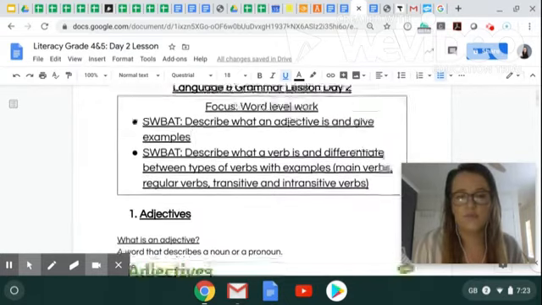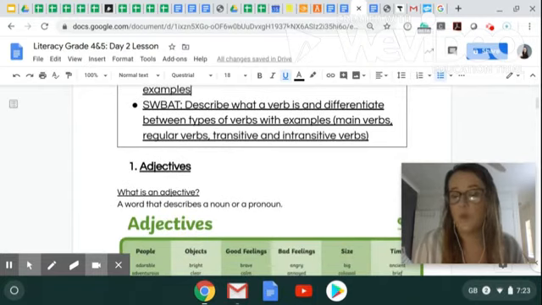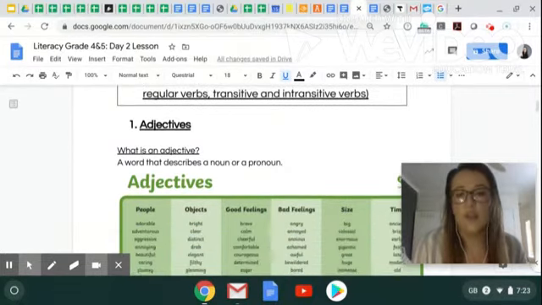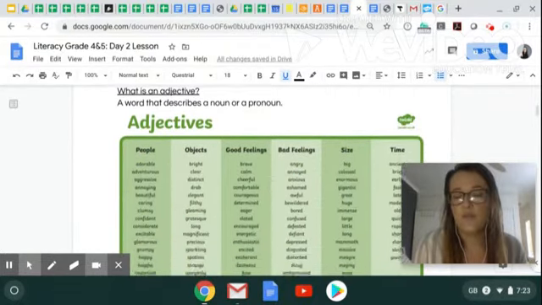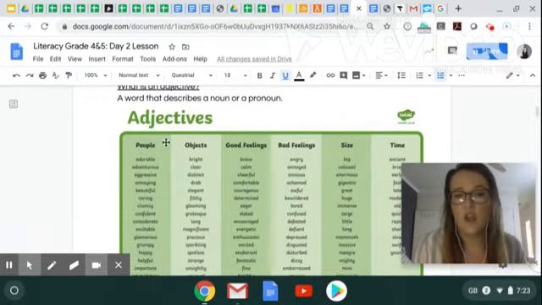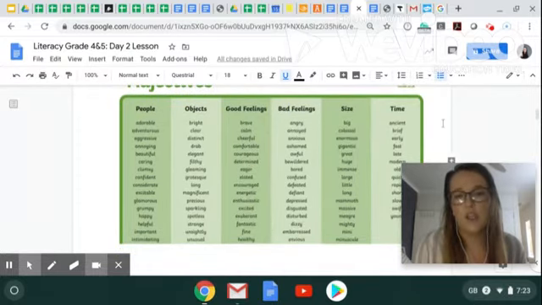Let's start. So our first section we are going to do is adjectives. Let us quickly revise and recap. What is an adjective? An adjective is a word that describes a noun or a pronoun. Here are a few examples of adjectives. Adjectives can describe people, objects, good feelings, bad feelings, size, and time. And here are many, many words that you can have a look at and that you can use in your powerful sentences.